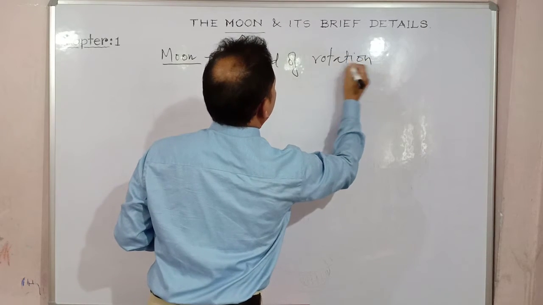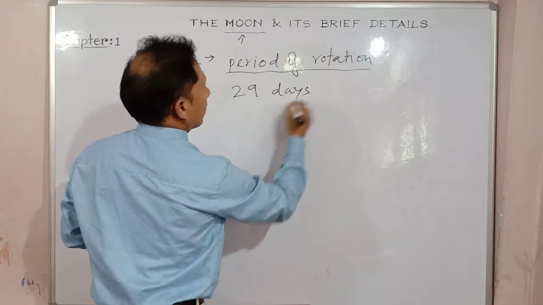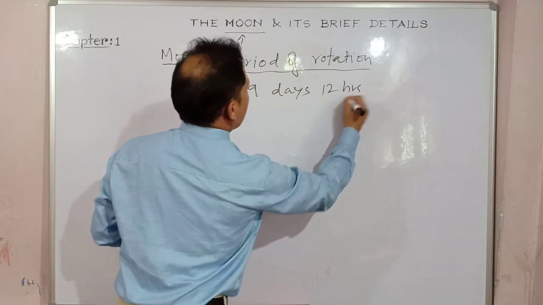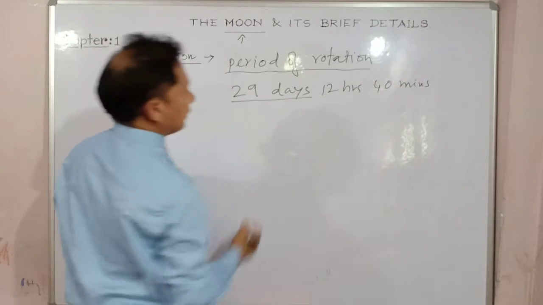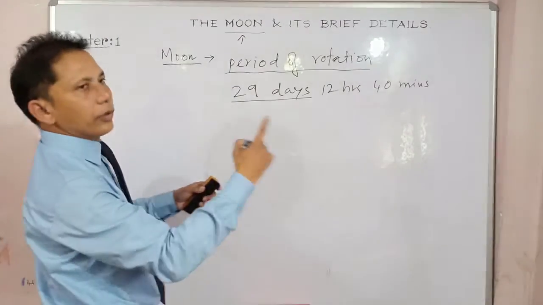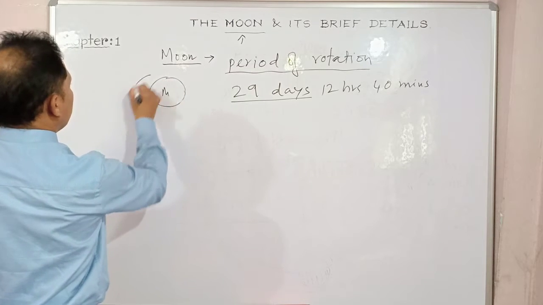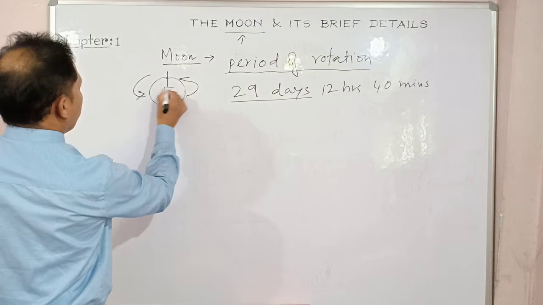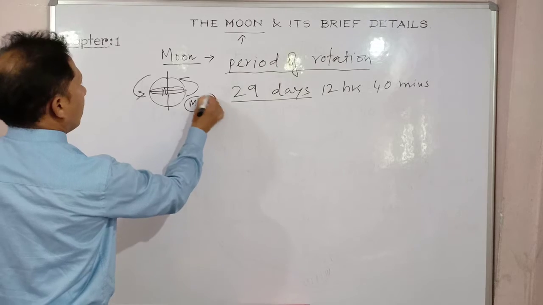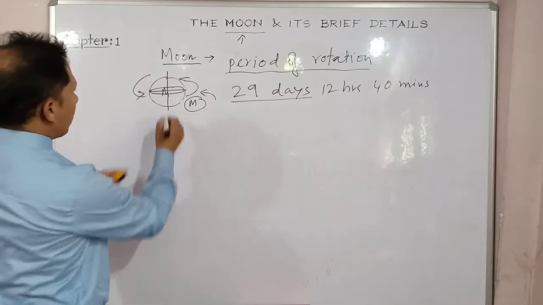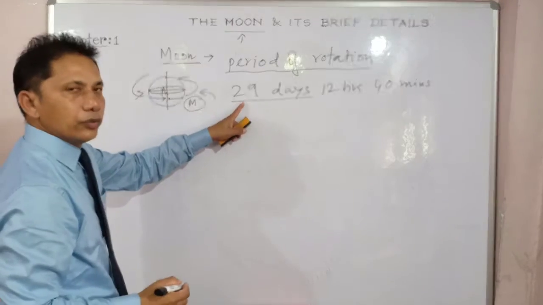as I have said, period of rotation, right? How much does it take? 29 days, 12 hours and 40 minutes. So 29 days. Got my point? The moon completes one rotation on its axis. This is the moon. And when it completes one rotation from here, it will come again here. It will start from down here. So one rotation it takes almost 29 days.